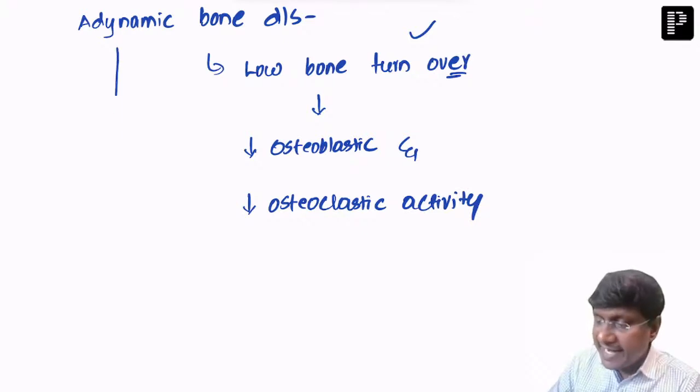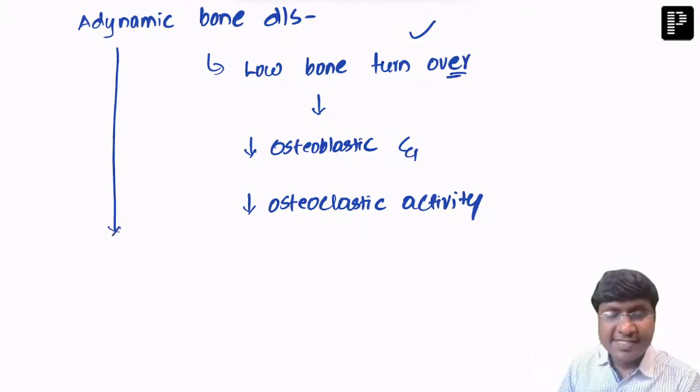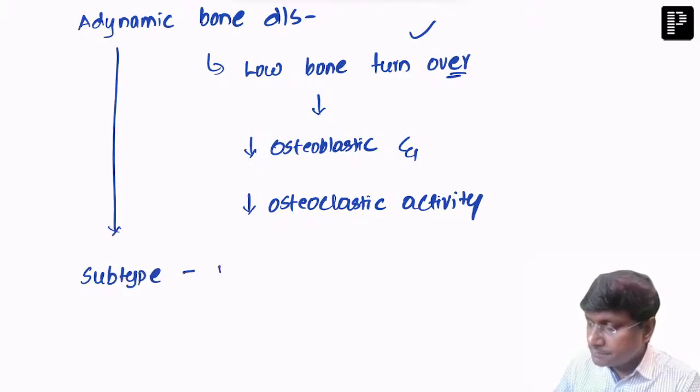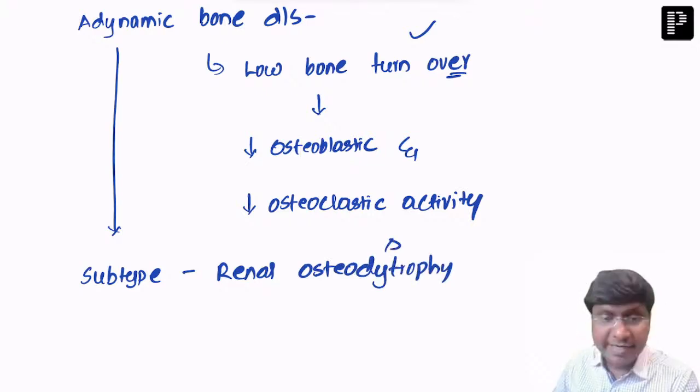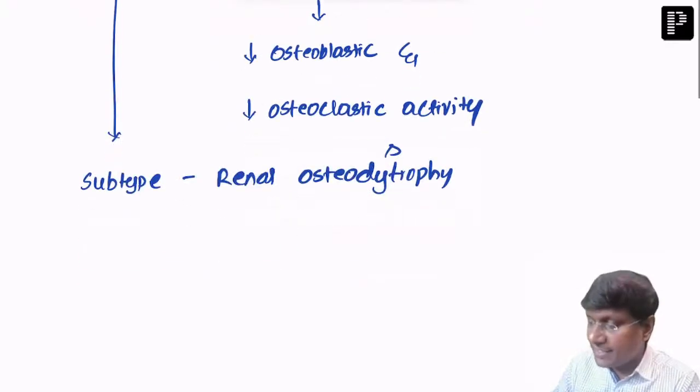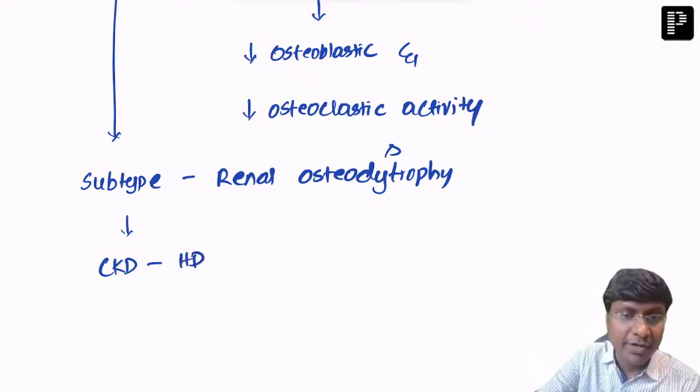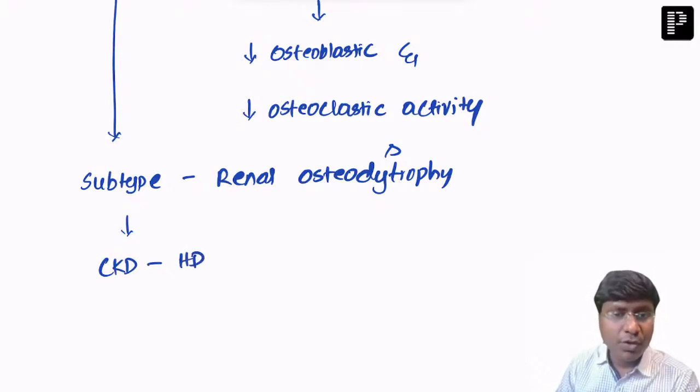This adynamic bone disease is a subtype of renal osteodystrophy, and it is commonly seen in patients with CKD who are undergoing hemodialysis.